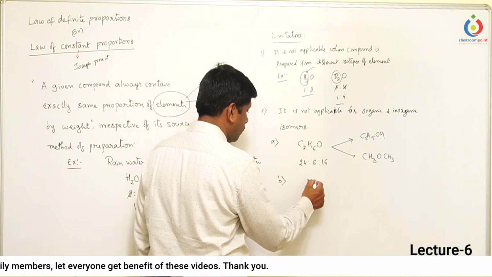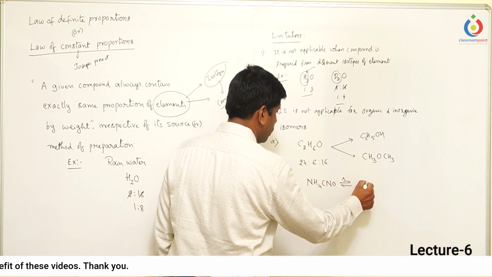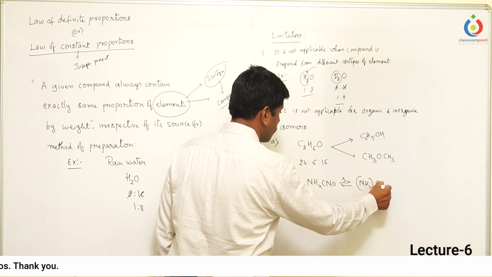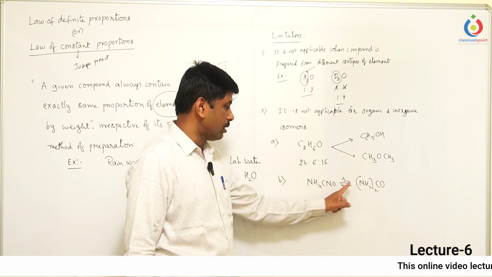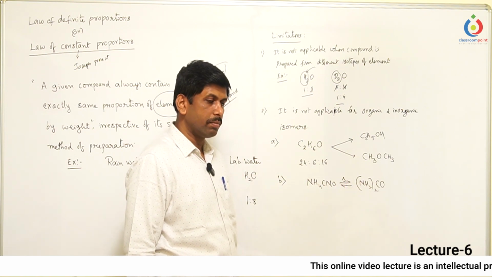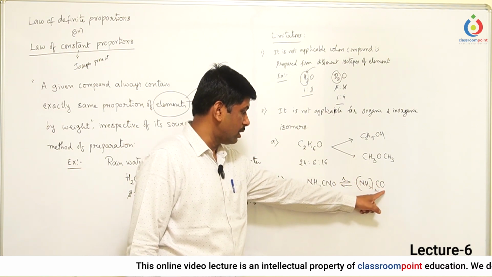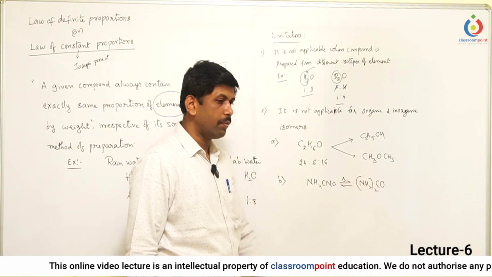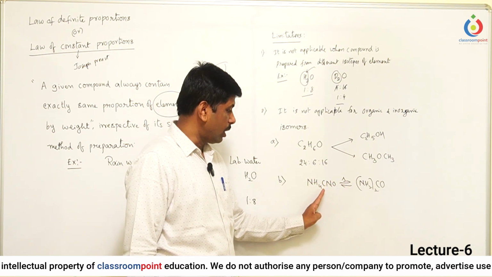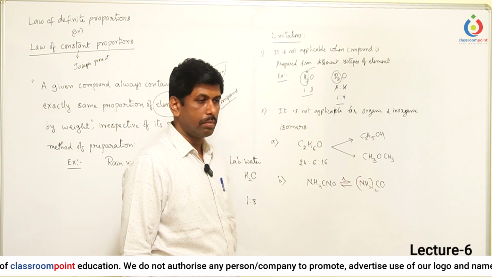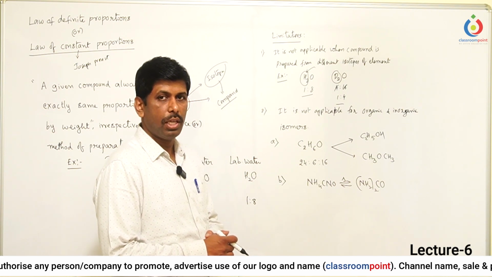Let us take another example: ammonium cyanate, which isomerizes into urea. If you see these two compounds, there are two nitrogens here and two nitrogens here, one carbon, one oxygen, and four hydrogens here and four hydrogens here. The mass ratio of the elements in both ammonium cyanate and urea is the same, but their nature is different. They are not the same compounds, even though the mass ratio of the elements is the same.